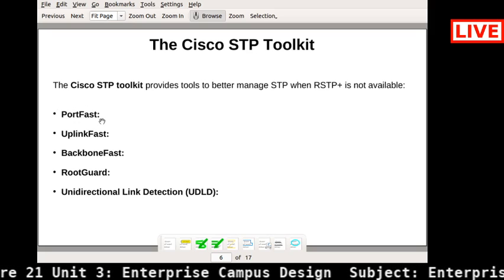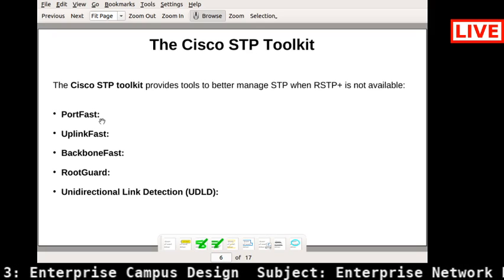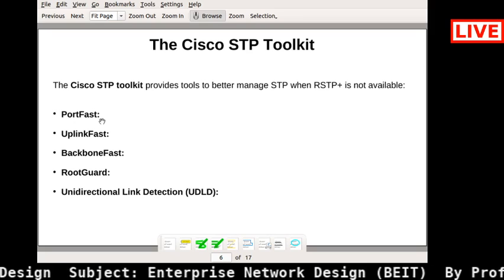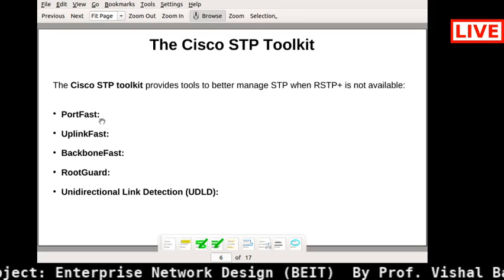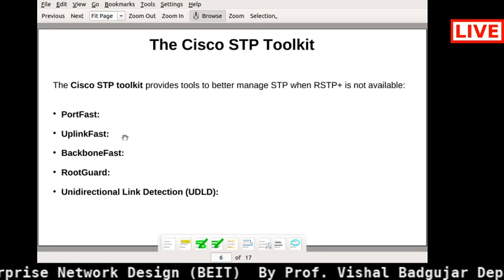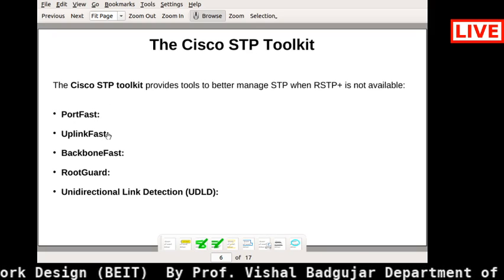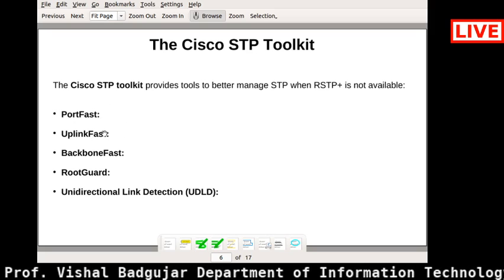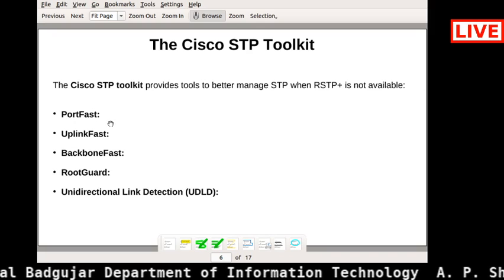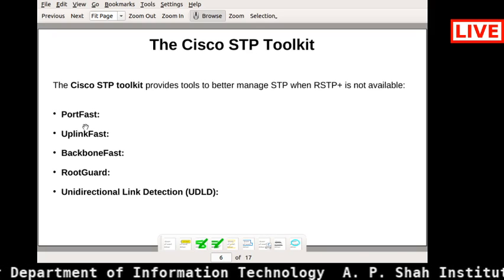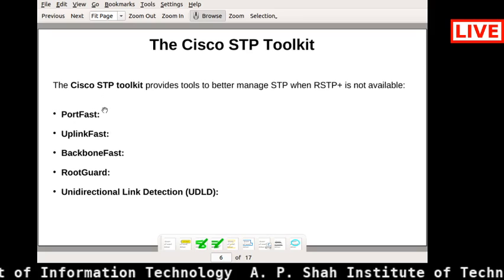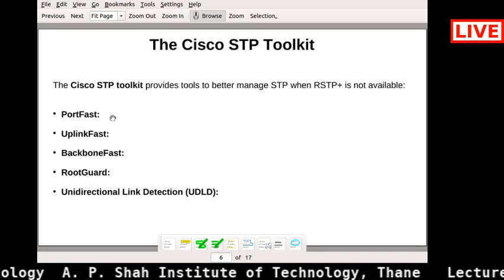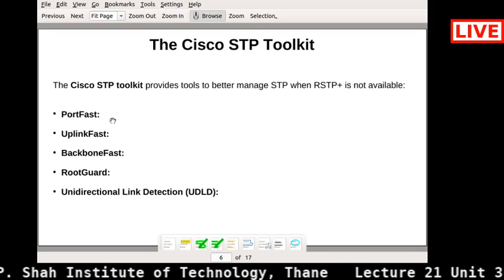If our server farm is directly connected to that port, then PortFast will be used. If I am using PortFast, there will be no delay in passing the traffic, because it will switch immediately. Therefore it is used.